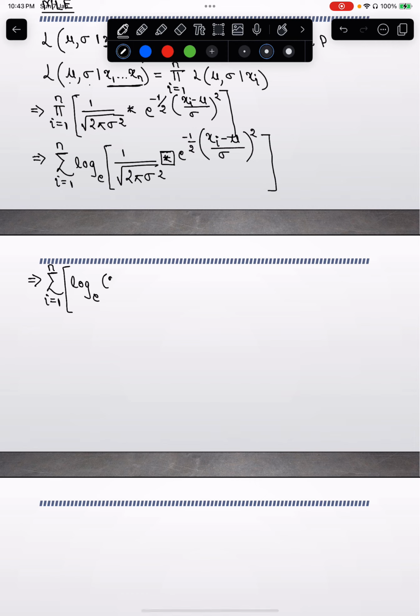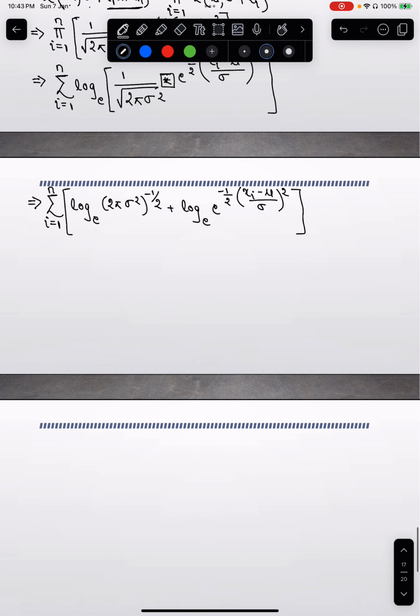So I can write this term as 2 pi sigma squared to the power minus 1 by 2, plus log base e of e to the power minus 1 by 2 xi minus mu by sigma the whole squared. Now log base e of e to the power x is nothing but x itself, right?